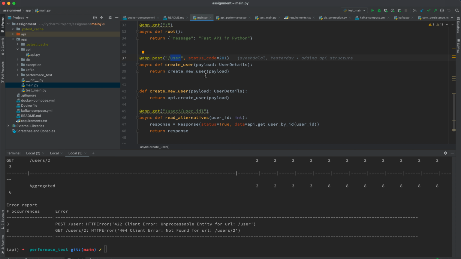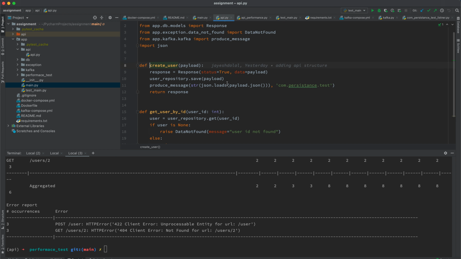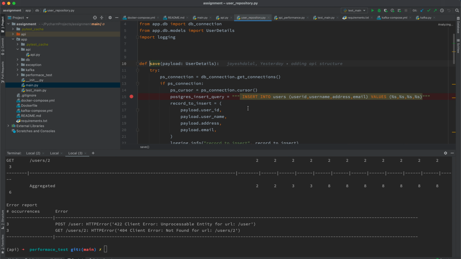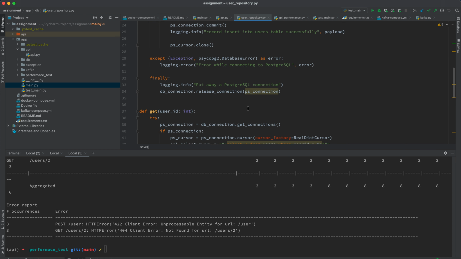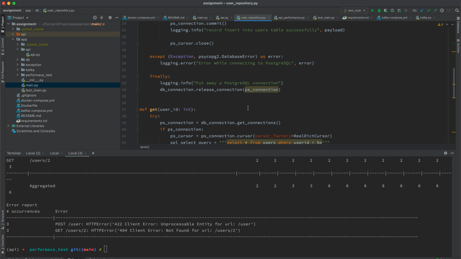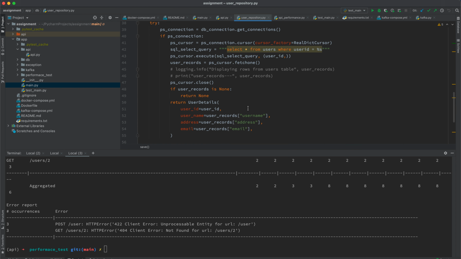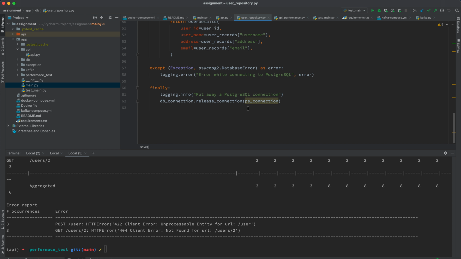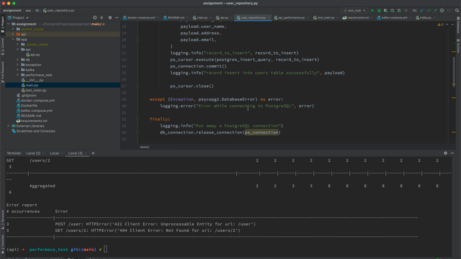First of all, I can tell you what the POST API is doing. Whenever I call the POST API, it generates the data inside a DB, that is the Postgres DB. I also mentioned in my README how you can set up Postgres locally, and if you are using a Docker container, then no need to worry, you can directly use the Docker Compose file and just run it. It could be helpful, so that there is no need to worry about external systems.